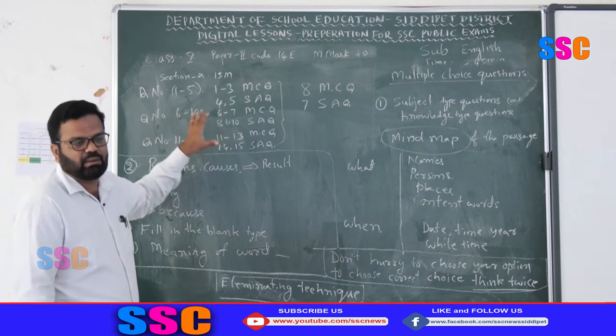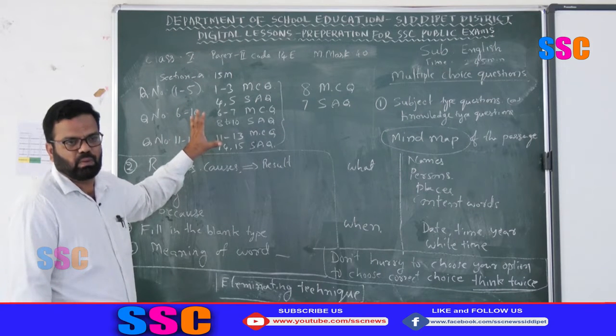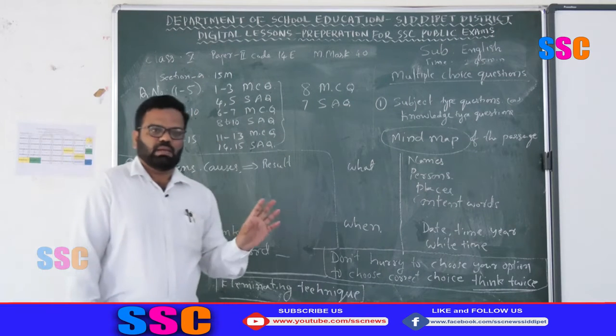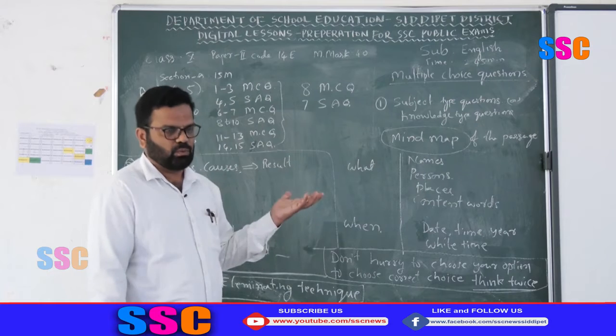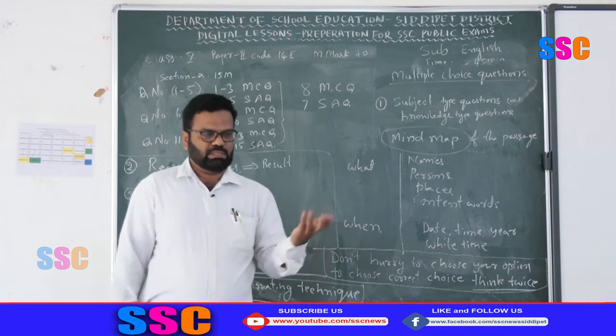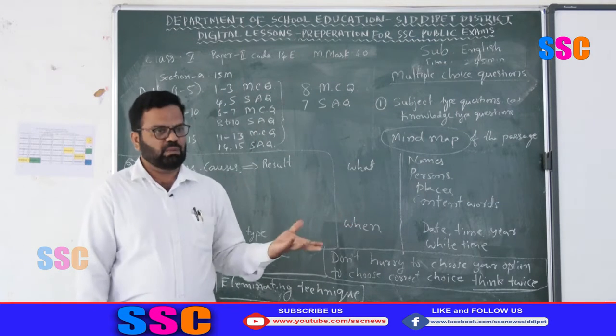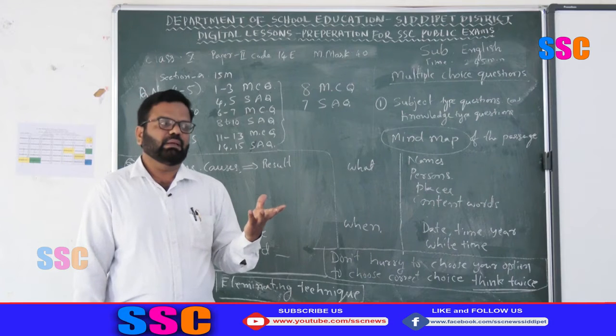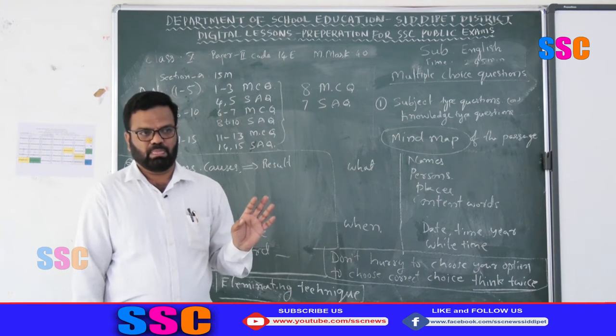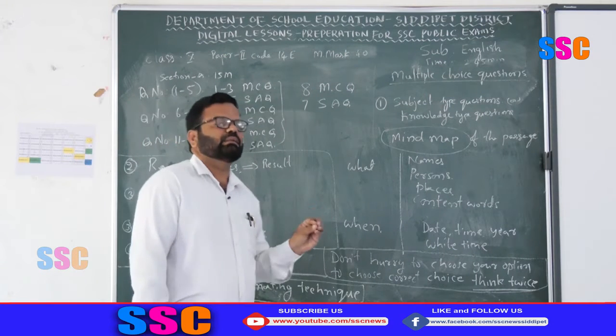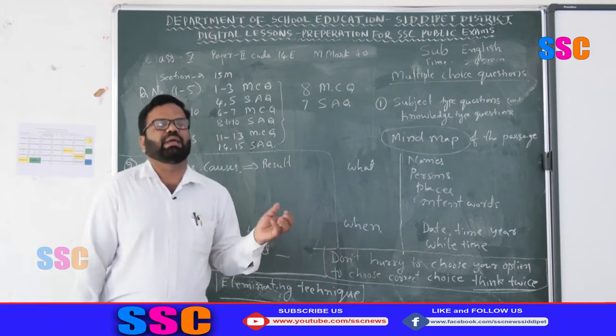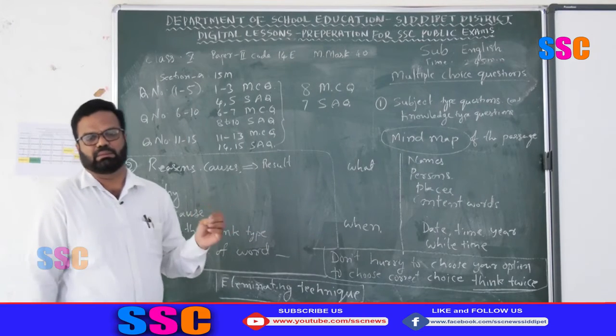In the same way, questions 6 to 10 are mostly given on a poem. This poem may have been in your primary school or 6th to 9th class, or maybe you have not seen the poem. Mostly the poems asked in previous papers are by Sarojini Naidu, Rabindranath Tagore, like that.